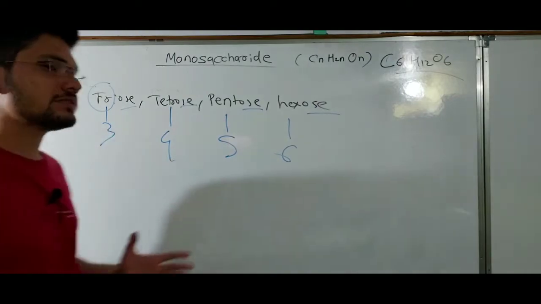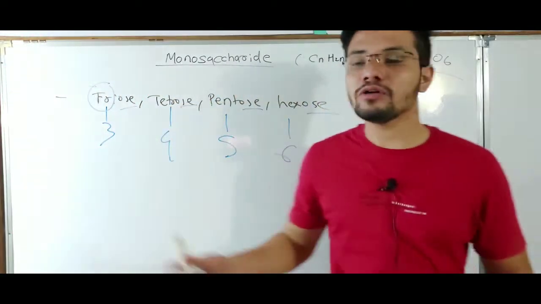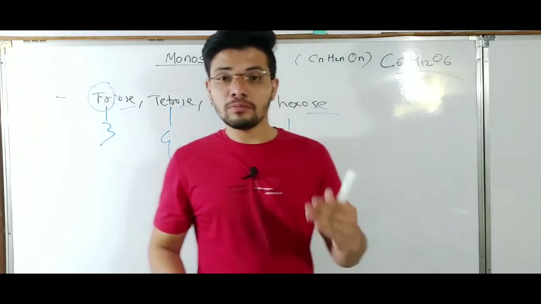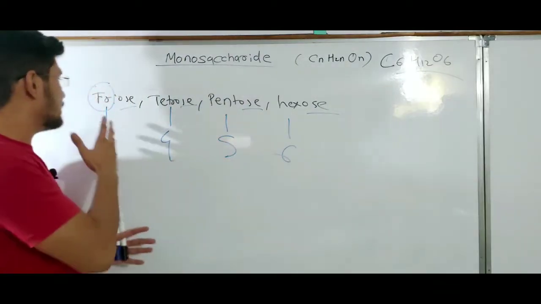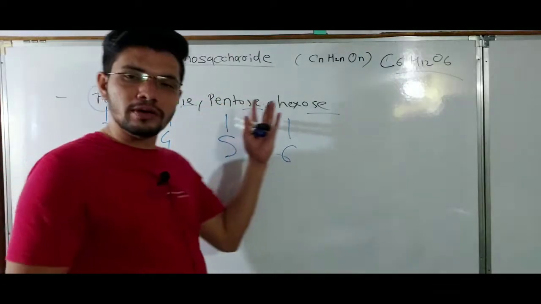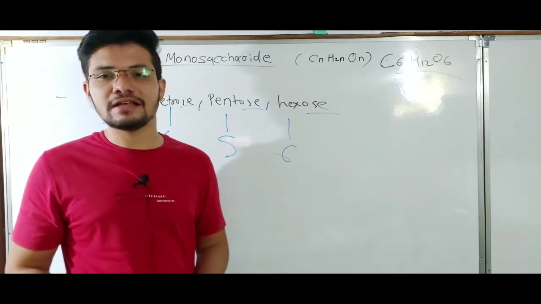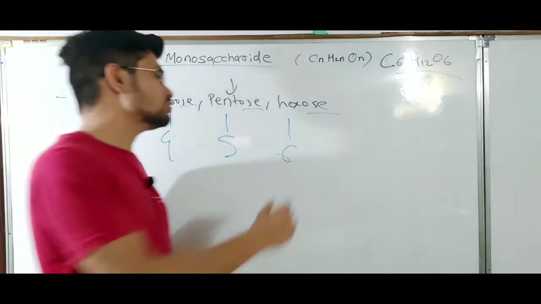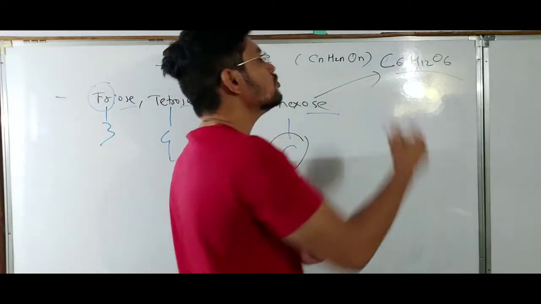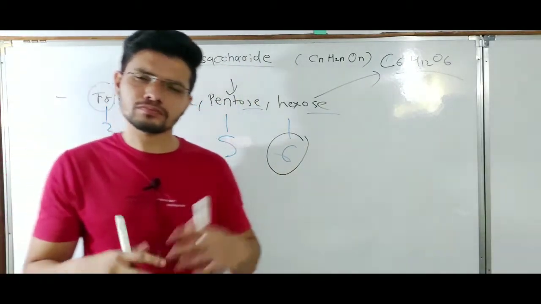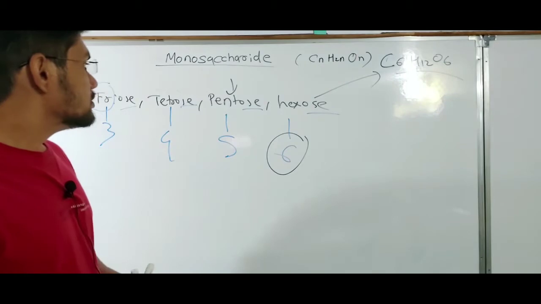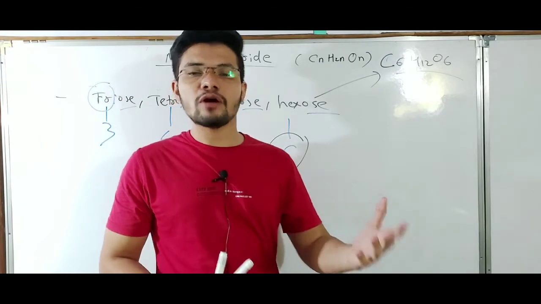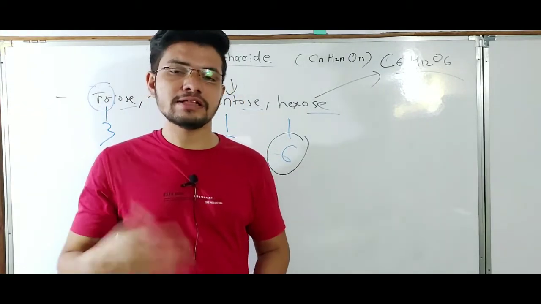If 3 carbon atoms are present, it is a triose, and triose is the simplest form of monosaccharide. We know pentose sugars are present in our nucleic acids, like ribose and deoxyribose, which are examples of pentose sugars. Hexose sugars have 6 carbons, and glucose is the best example of a hexose sugar. In this way we can classify monosaccharides according to how many carbon atoms they have.